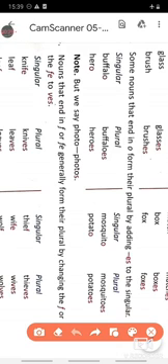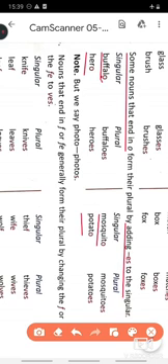Rule 3 reads that some nouns end in o. For example, words like buffalo, hero, mosquito, potato, all these are ending in an o, and their plural will be formed by adding es to the singular noun. For example, buffalo ending in o will form its plural by taking an es at the end.